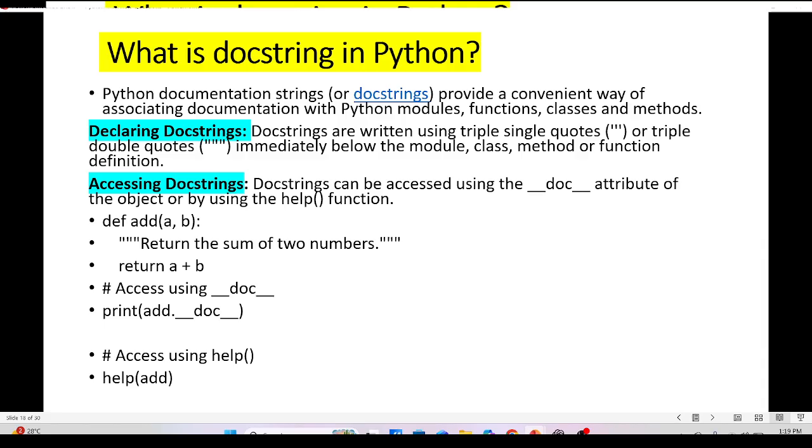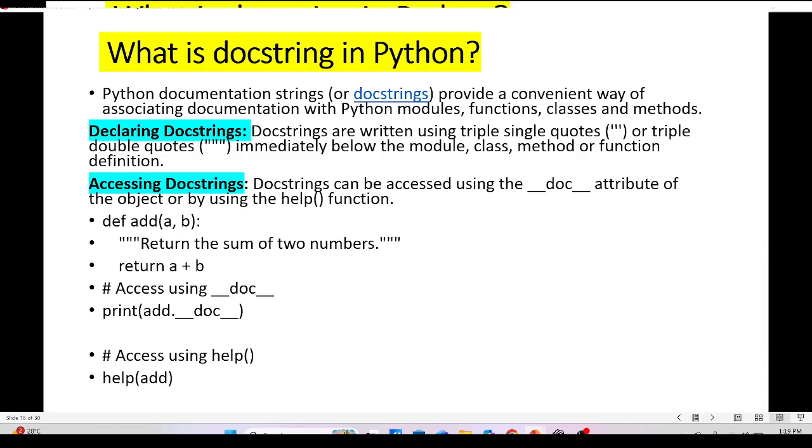What is a docstring in Python? Python documentation strings, also known as docstrings, provide a convenient way of associating documentation with a Python module, function, class, and method. Docstrings are written using triple single quotes or triple double quotes immediately below the module, class, method, or function.